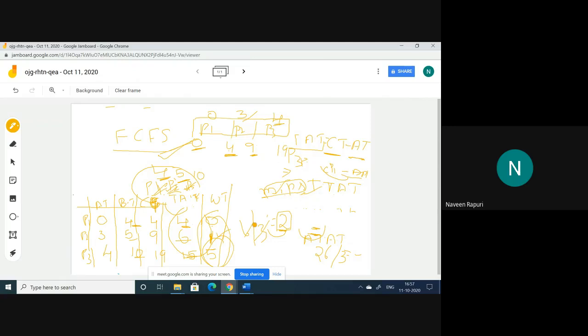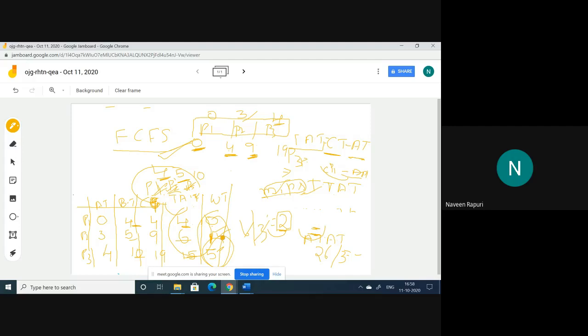So here the response time. The response time of P0 is 0, the response time of P2 is 1, and the response time of P3 is 5. Sir, the response time and waiting time, both are the same? Yes. In the non-preemptive scheduling algorithms, the waiting time as well as the response time are both the same, because here